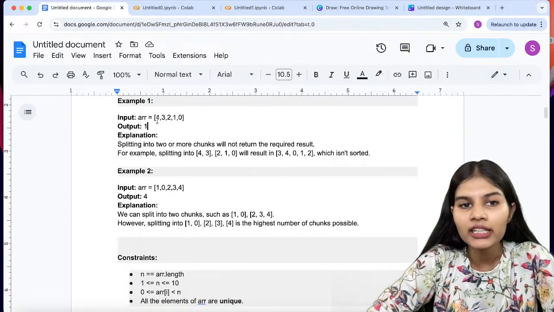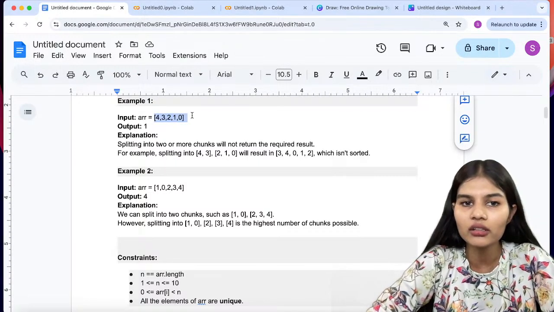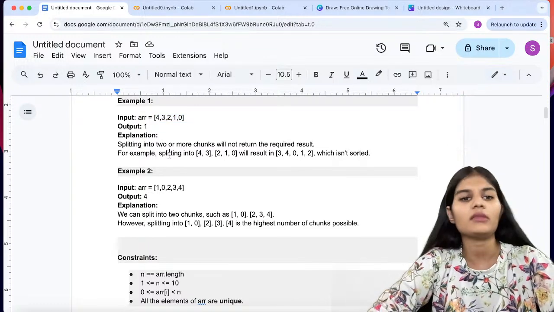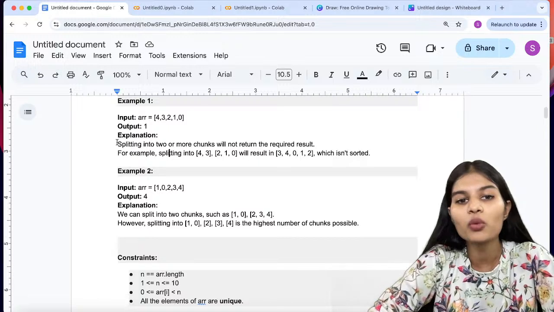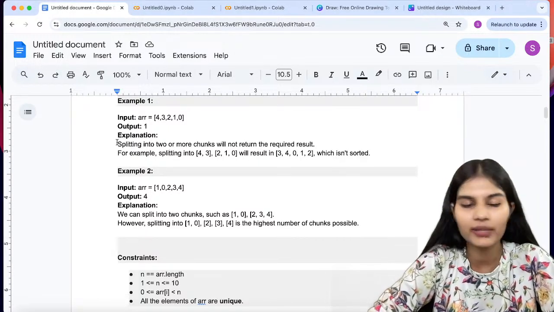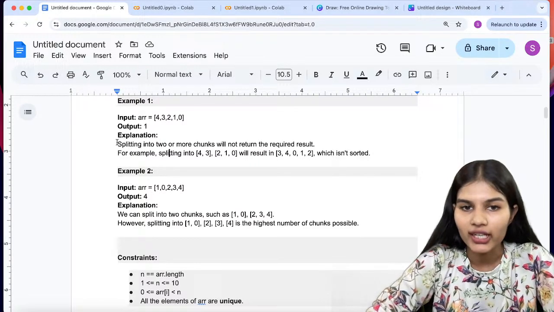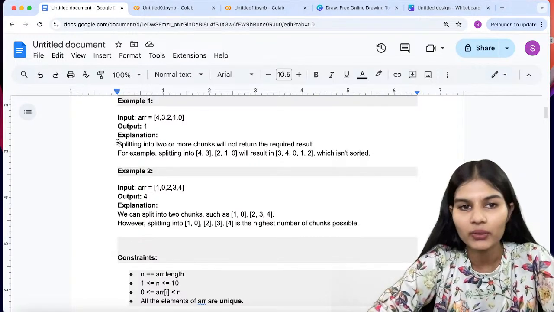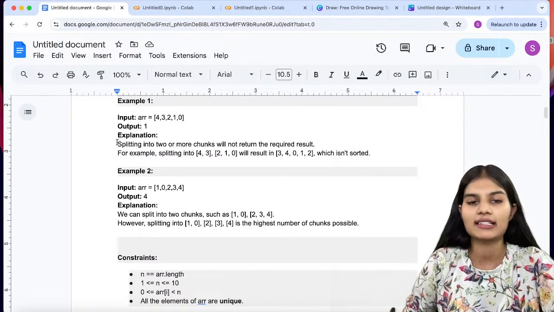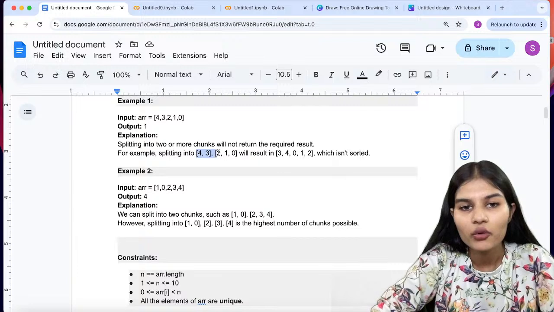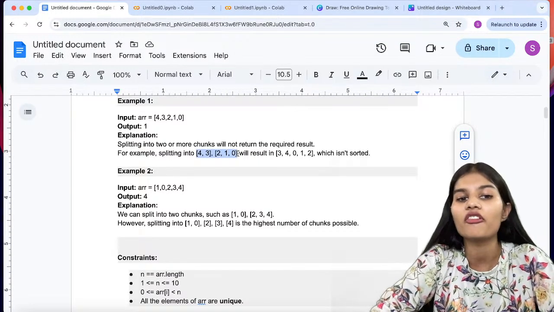Now here the input which we are given, 4 3 2 1 0, is in descending order, but my array should be sorted. When I check the explanation of this question, it says that you have to split into 2 or more chunks which will return the required result. So I'll be splitting my array into 2 different parts. Mentioned over here, 4 comma 3 is one of my chunks and 2 comma 1 comma 0 is another.